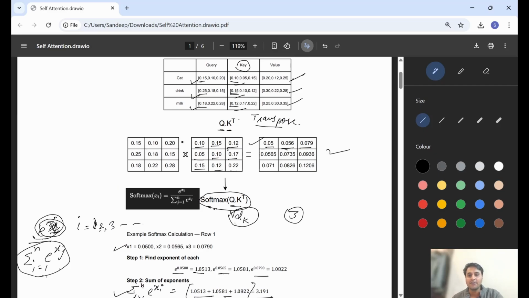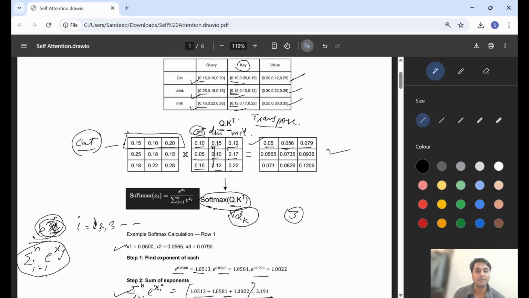In this, the first row represents cat. So we are querying the cat word inside each of the keys. Keys: cat, drink, milk. Again, each word is represented by this row. We did the transpose. So cat is looking in all the keys, including itself. Cat is also here.